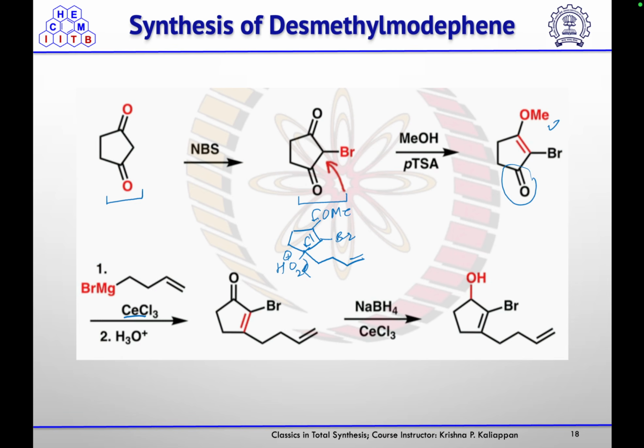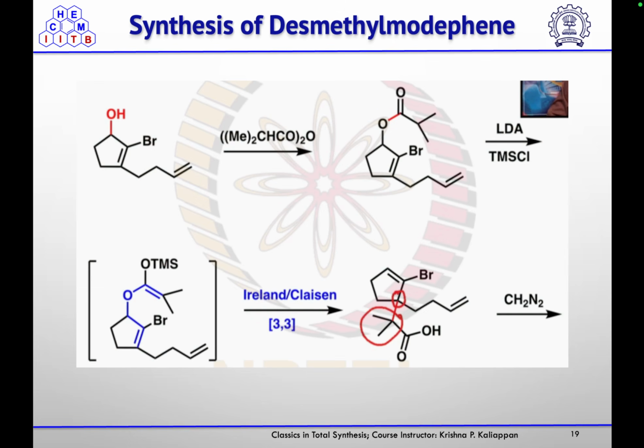Then using Luche reduction, they reduced this ketone to get the corresponding alcohol. Then this alcohol was treated with this mixed anhydride. So the alcohol will react at the carbon, and the leaving group will leave to give you this